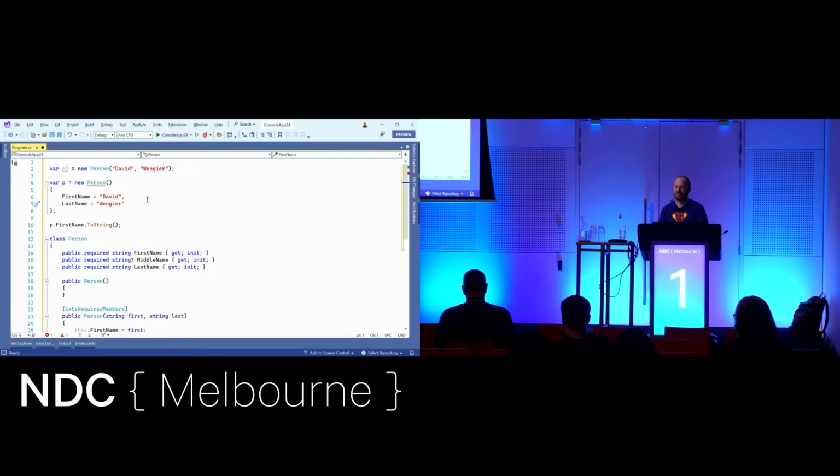Any questions? Yes, Ben. So you don't need nullability enabled for the required squigglies to come? They're completely separate features. So if I remove this and make middle name non-null, this is now giving me nullability squigglies. If I disable nullability, they go away. But all my required checks would still be in place. So this is still complaining about first name. So they're completely separate features.